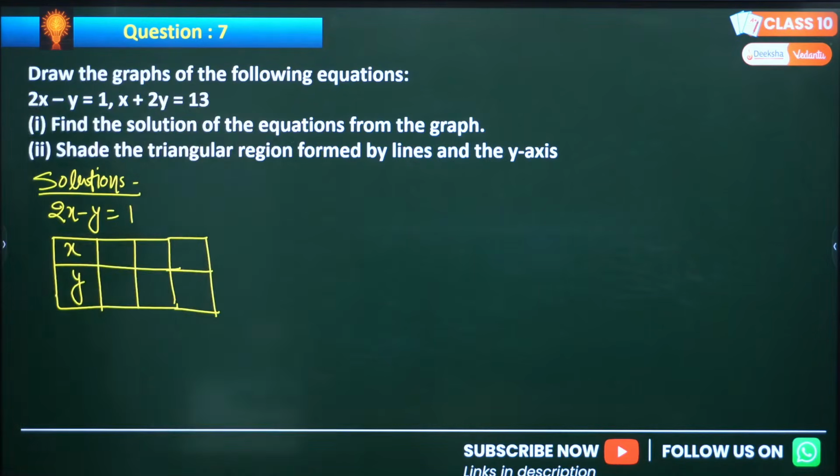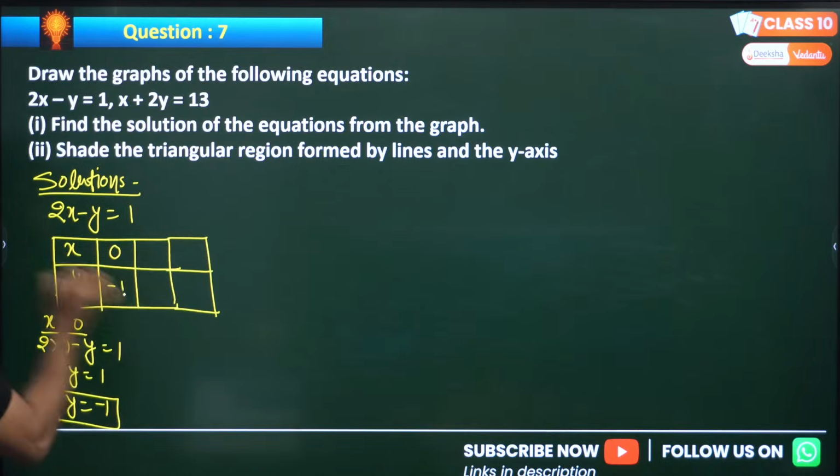Okay, so how can we find out the solutions? First put x equals 0, my dear. If we put x equals 0, then 2 into 0 minus y equals 1. So this will become 0, so minus y equals 1, which means y is equal to minus 1. So the first is this.